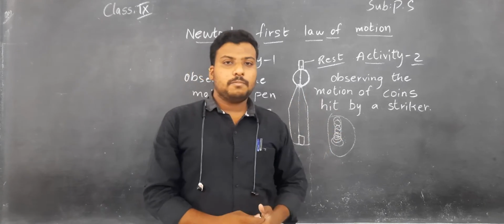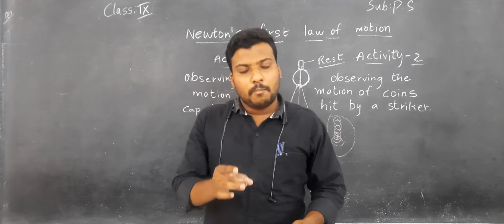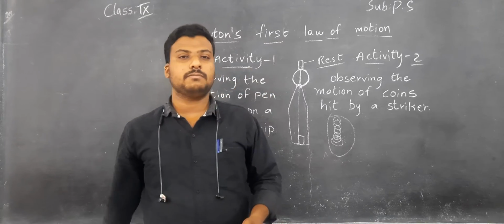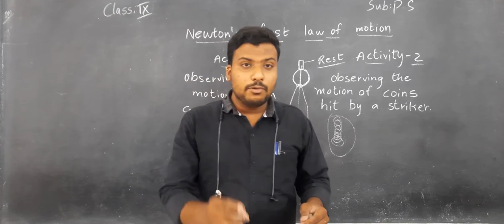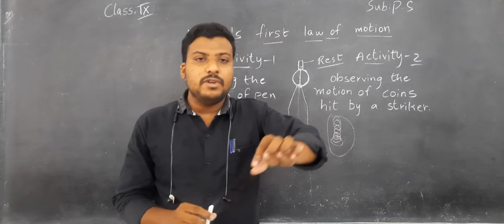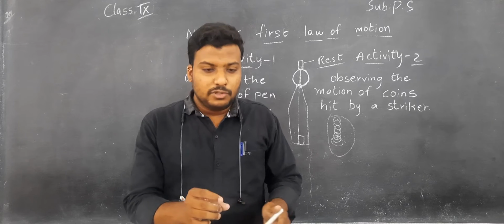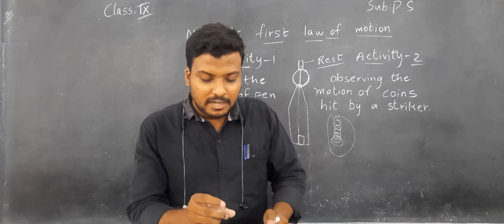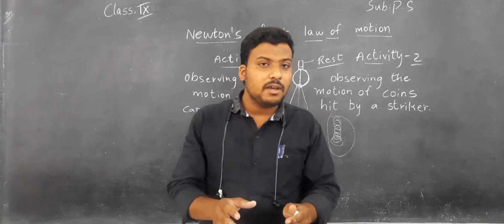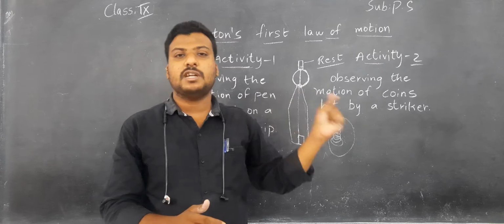So you want to take some carom coins and make them in the stack position on the carom board, children. Now, with the help of the striker, you hit the bottom coin of the stack as fast as you can. Children, when you strike with the striker, one of the coins will be removed from that stack. Only one coin, children. If you keep only a little amount of force, then all the coins will fall. But if you keep a large amount of force, only one of the coins will be removed from that stack.